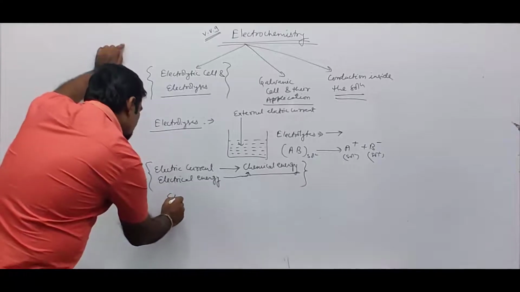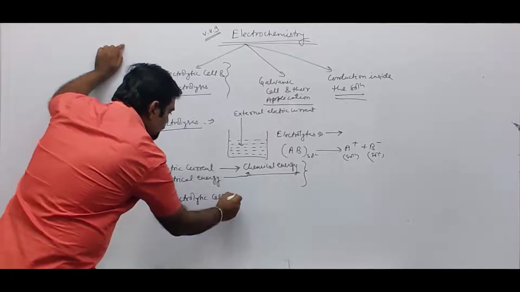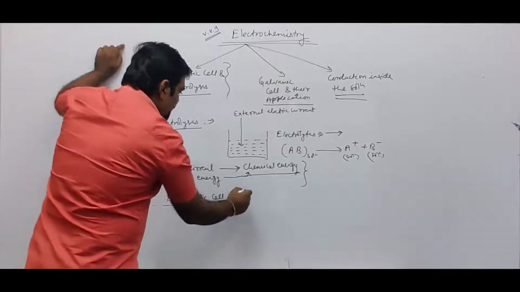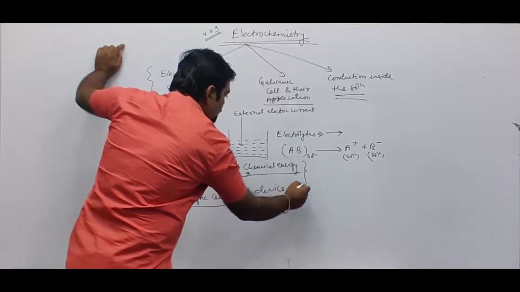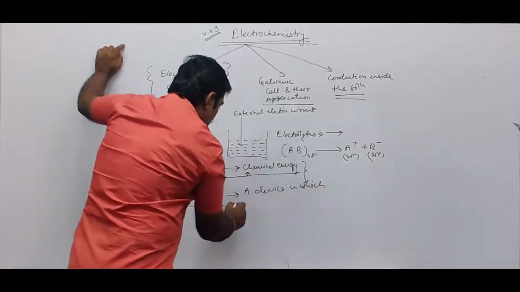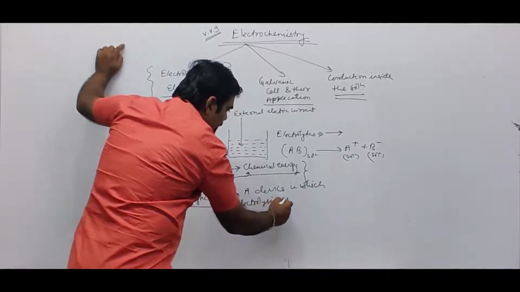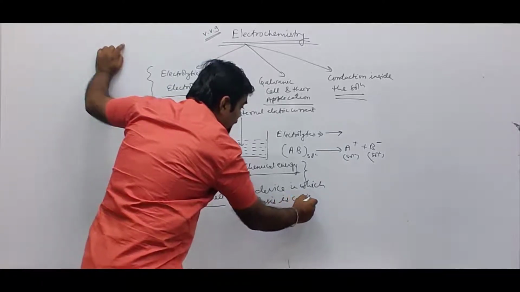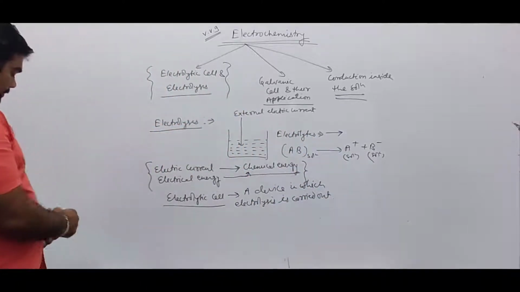What is an electrolytic cell? A device in which electrolysis is carried out is called an electrolytic cell.